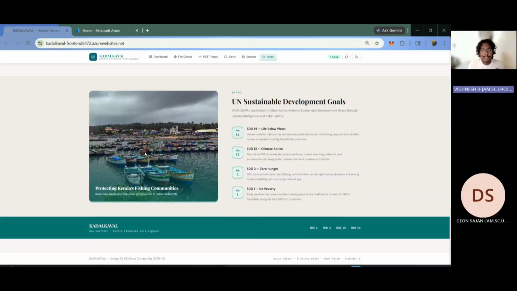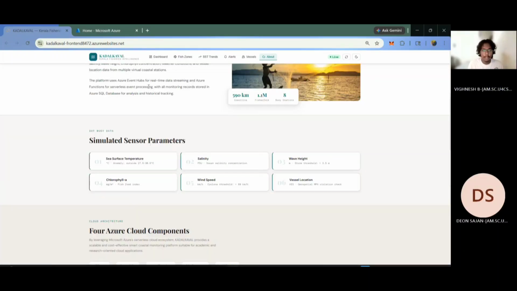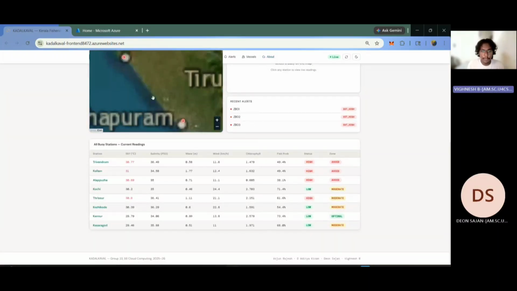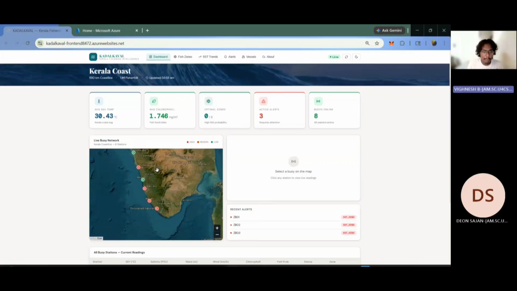We have used SDG 14, life below water, SDG 13, climate action, SDG 2, zero hunger, and SDG 1, no poverty. These are the UN Sustainable Development Goals we have addressed in this project. This is the main dashboard. Here you have a live map of the locations of the buoy centers.